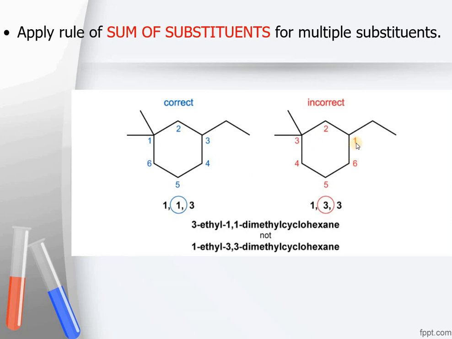If we start numbering the other way, that is from this side, in that case the overall numbering will be: this is carbon 1, 2, 3, 4, 5 and 6, so the numbering will be 1,3,3, because there are 2 methyl groups present at position number 3. So the overall sum in this case will be 5, but the overall sum in the other case will be 7. So this numbering will be followed. This is the correct name of the compound, which has an ethyl group at position number 3 and 2 methyl groups at position number 1.